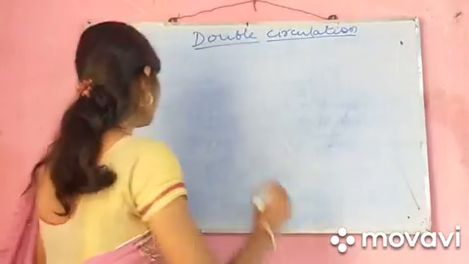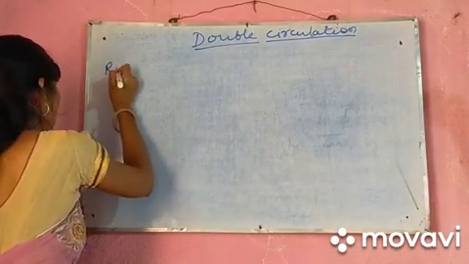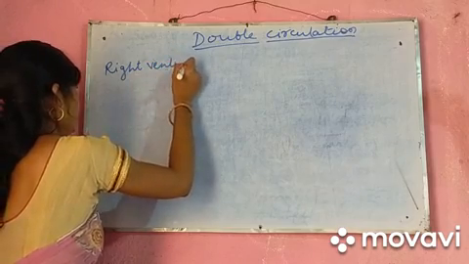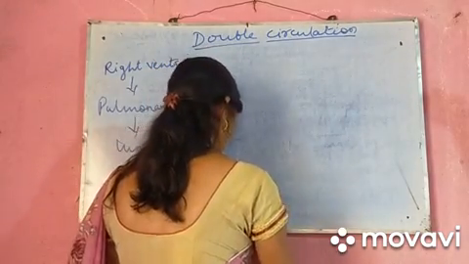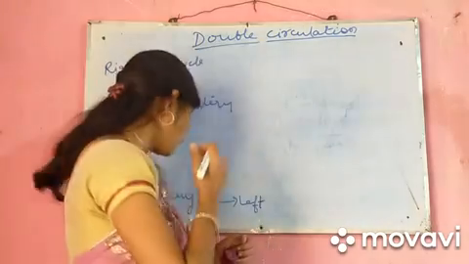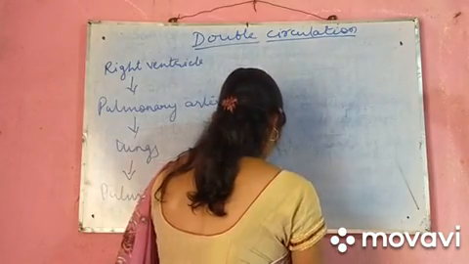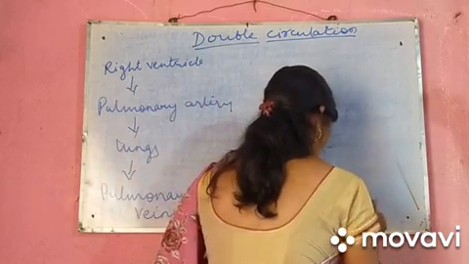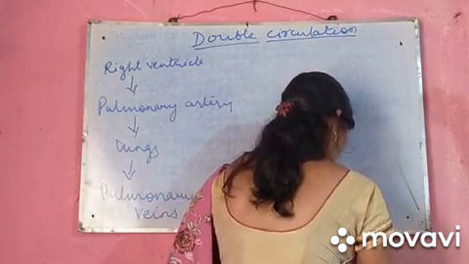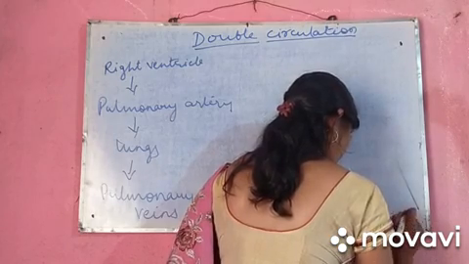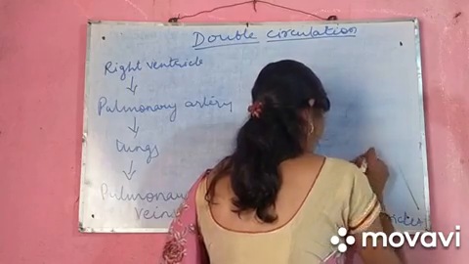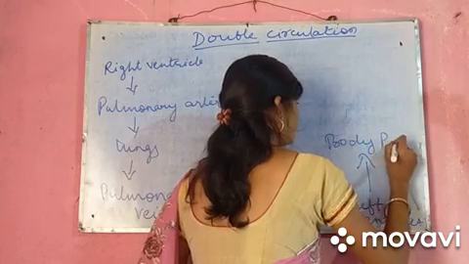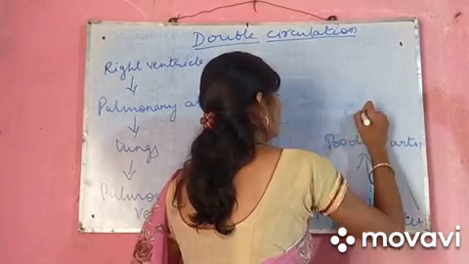So in the double circulation, the blood from the right ventricle goes through the pulmonary vessels to the left atrium, from the left atrium to the left ventricle, from the ventricle to the different body parts, from the body parts to veins.